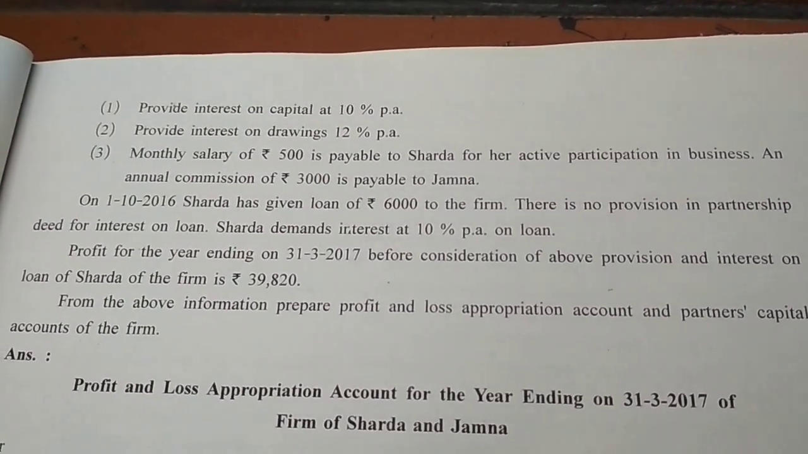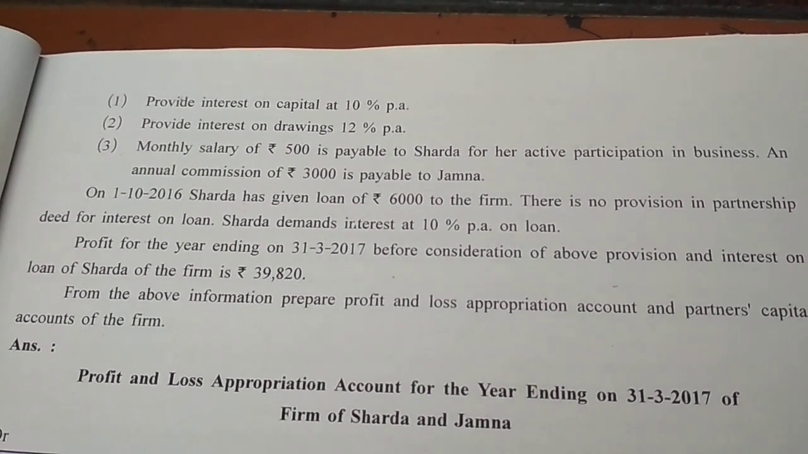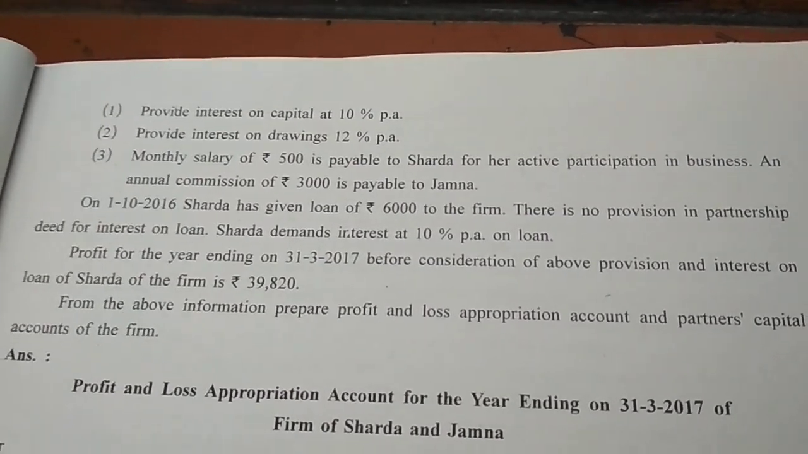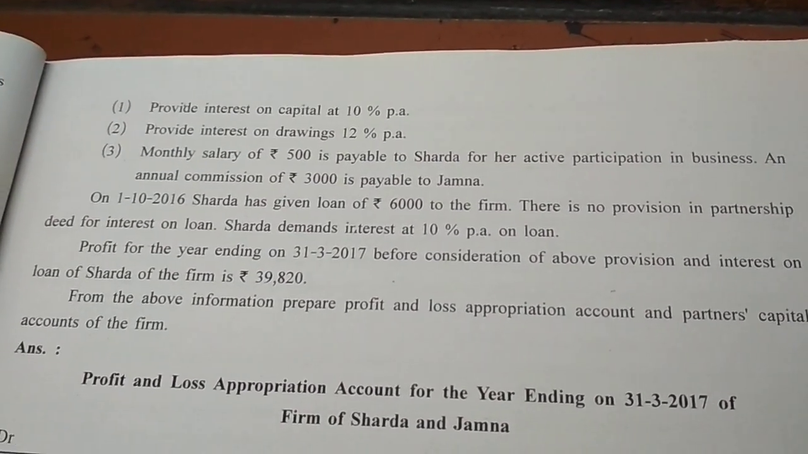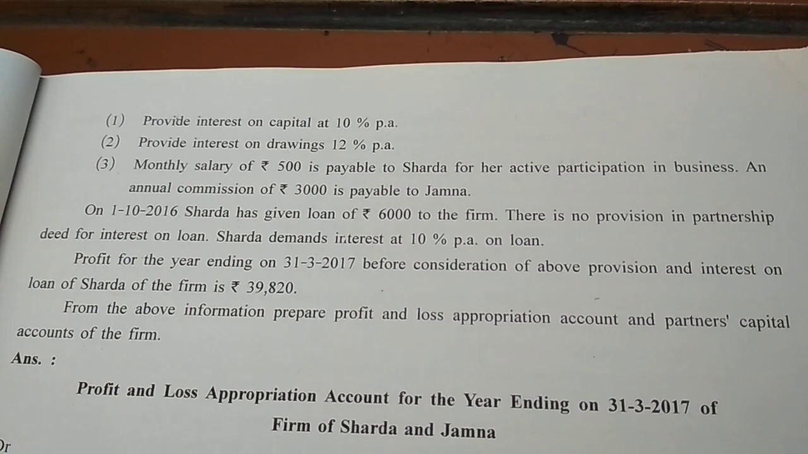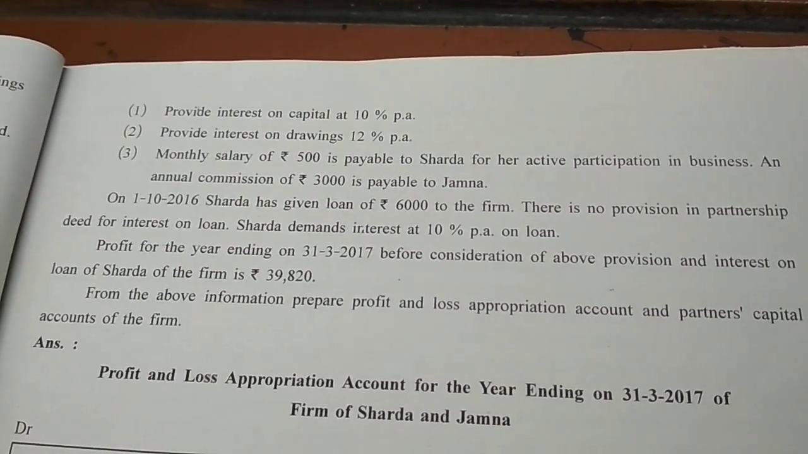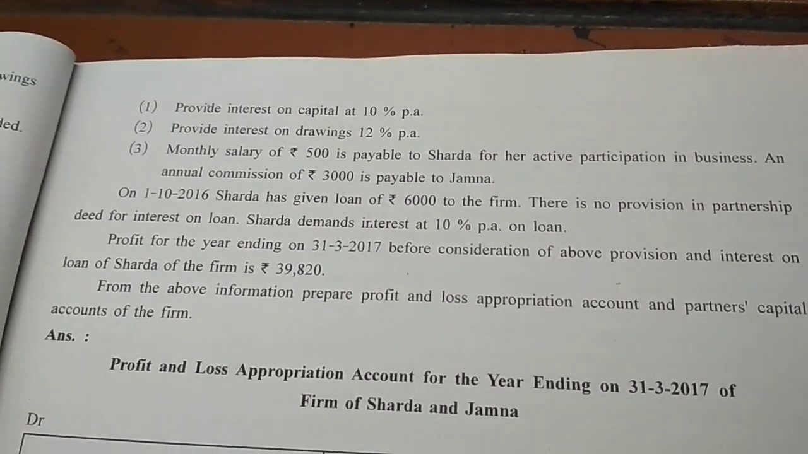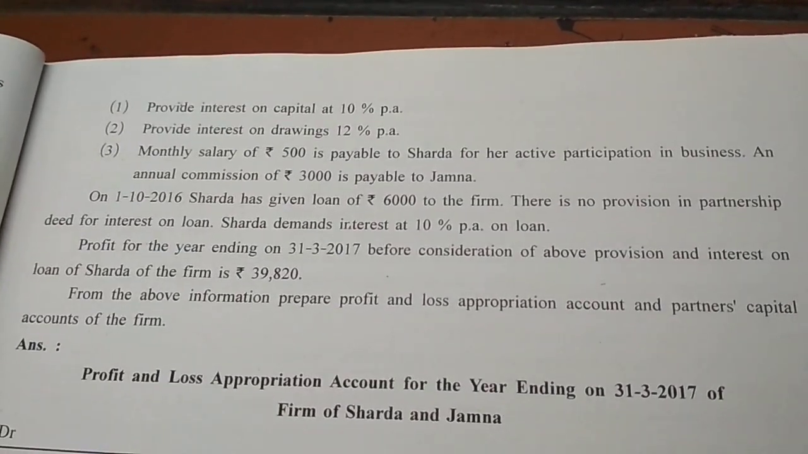Monthly salary is given, so you have to multiply it by 12 months. Okay, so 500 into 12 months is equal to 6,000 rupees. Annual salary will be payable to Sharda. An annual commission of 3,000 is payable to Jamna. Commission to Jamna will be recorded on profit and loss appropriation debit side and partners capital account credit side.